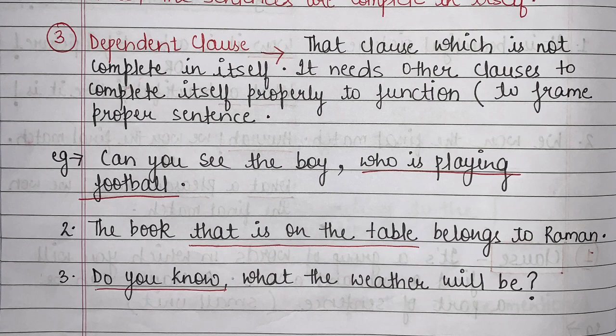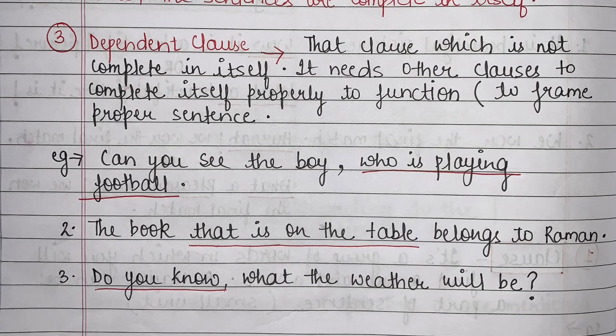What I want to say with this sentence, can you see the boy? Now which boy am I talking about? I need to answer that, right? If I leave the sentence like this, it would be incomplete, totally incomplete. So to complete this, I have to add another clause, right?